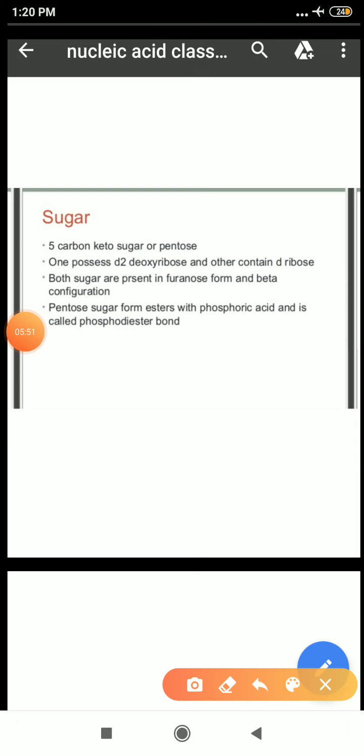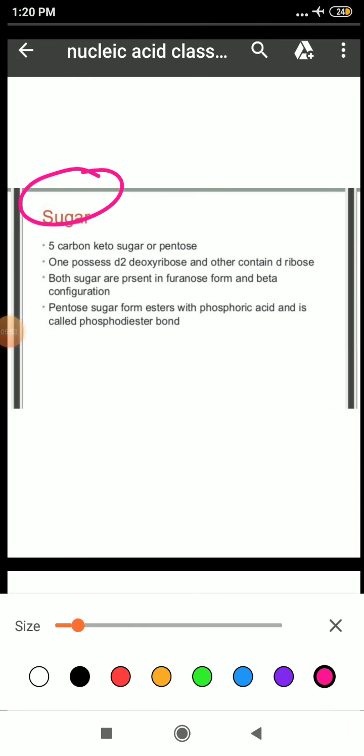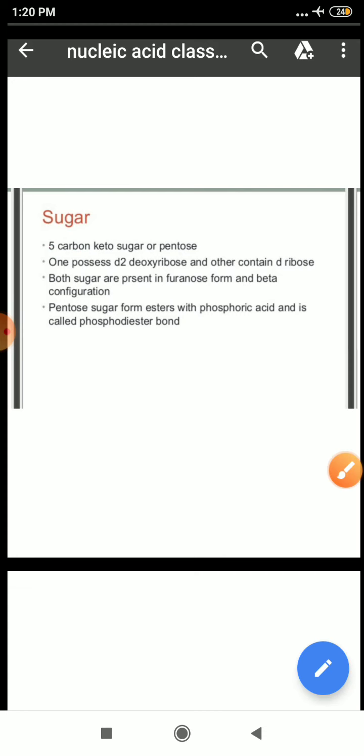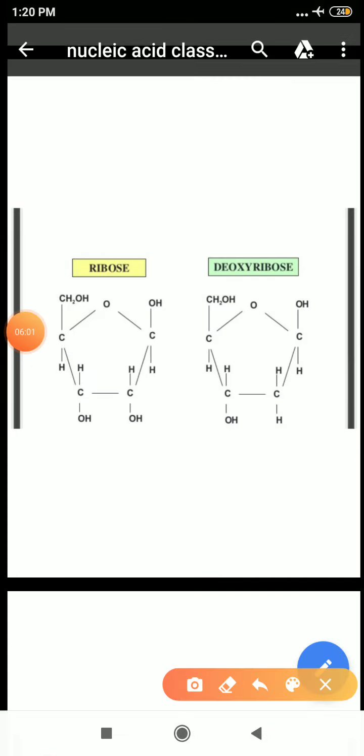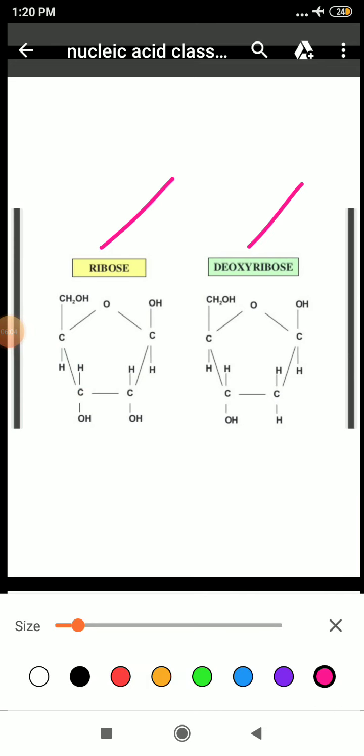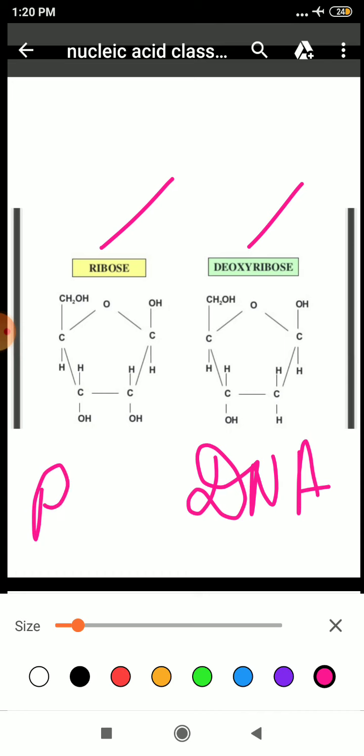Next, student, your nucleotide is formed of sugar, and that sugar is a 5 carbon sugar. Clear? And the examples of those sugars are ribose and deoxyribose. Deoxyribose is present in case of DNA and ribose is present in case of your RNA. What is the difference between these two?